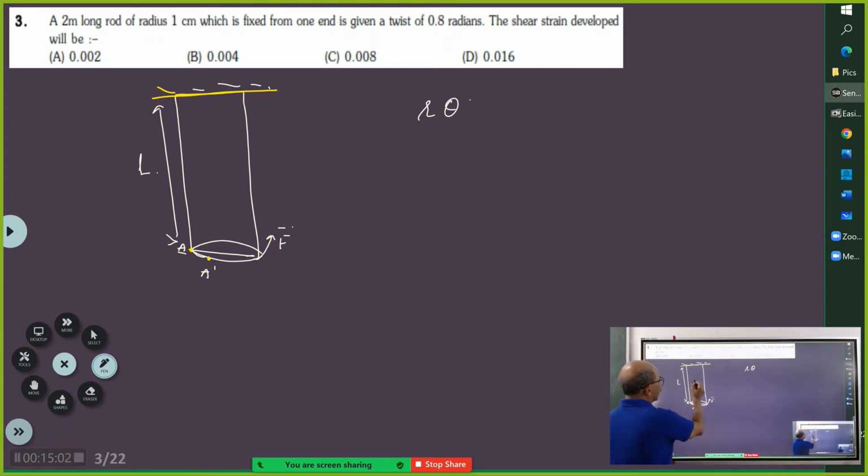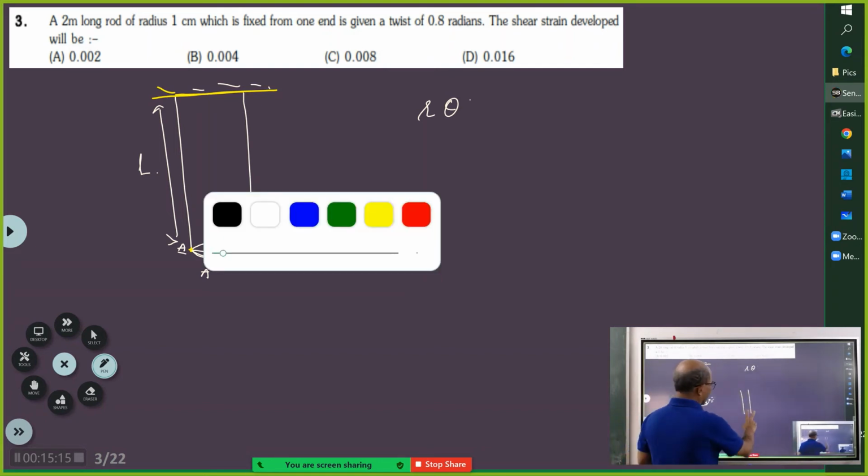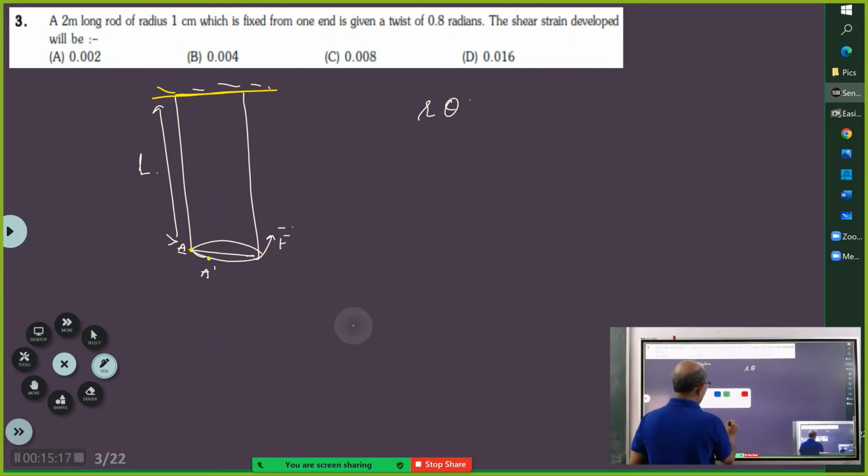So you are telling this r theta is increasing the length. What is r here? Radius of the circular ring. Okay, fine. So this blue color line is the radius, and then it is making some angle theta.